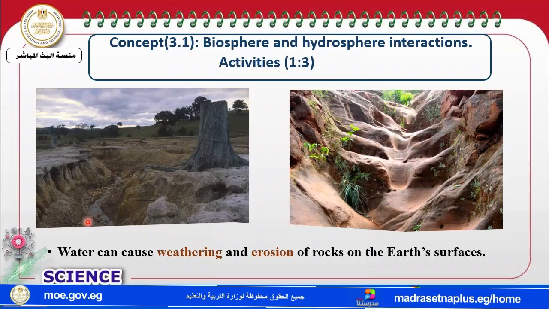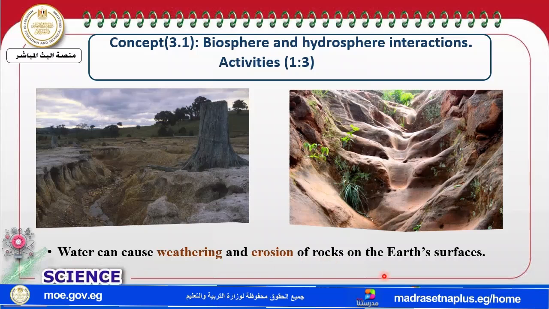And the water dried up. But the shape of the earth or the soil changed. Why? That's due to what? Due to water. Water can cause weathering and erosion of rocks on the Earth's surface.